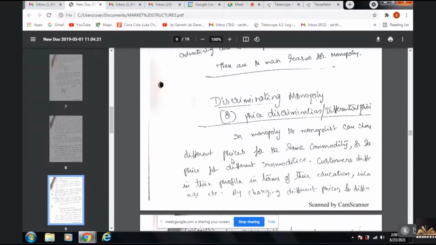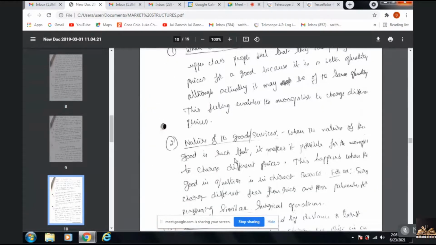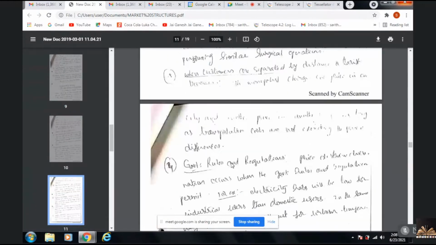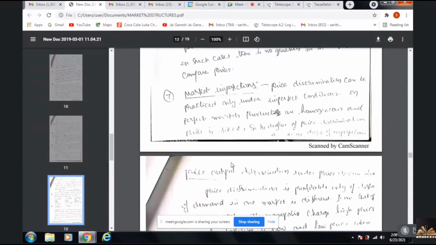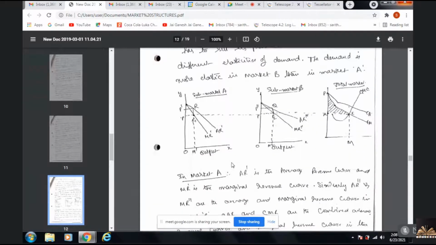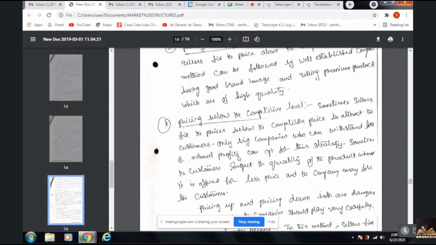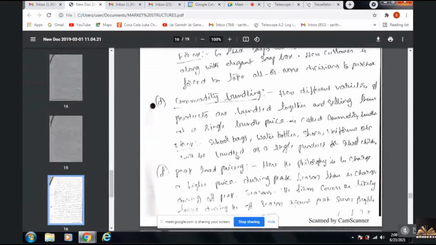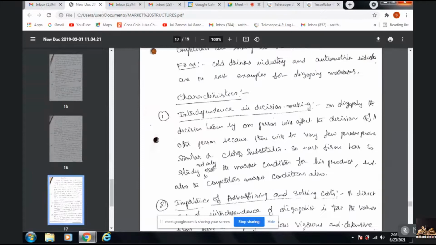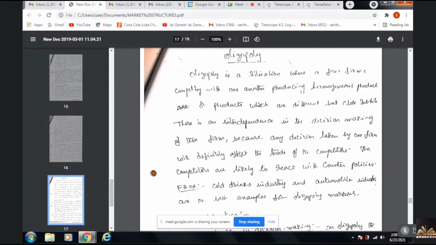So in monopoly, what do you have? Features of monopoly, causes of monopoly, price and output determination under monopoly, then price discrimination under monopoly. These are the four concepts in monopoly which you need to study. Perfect competition has only two: features, and price and output determination.